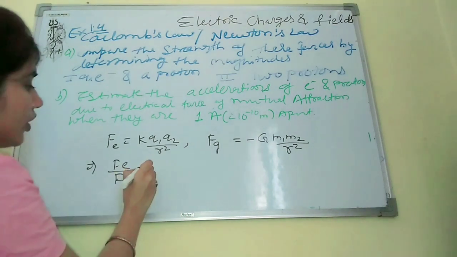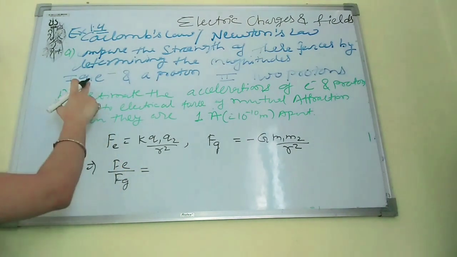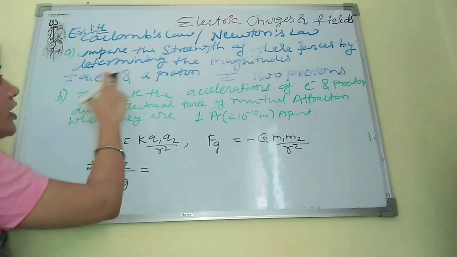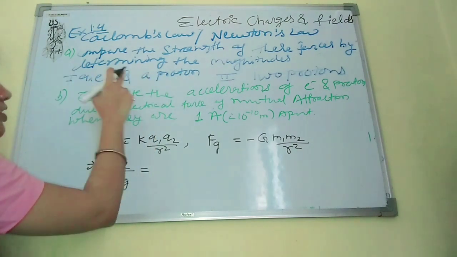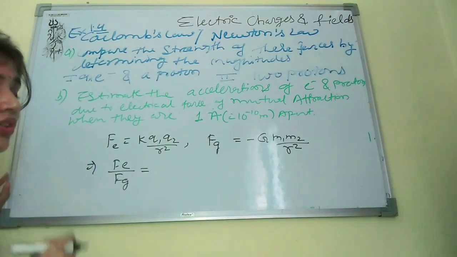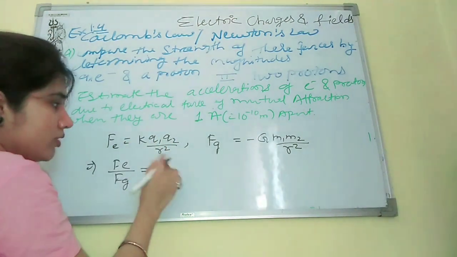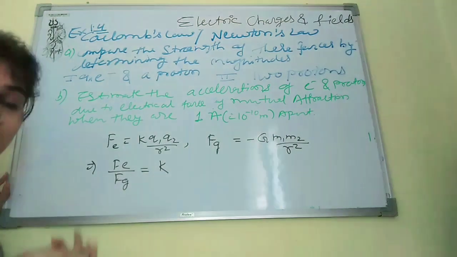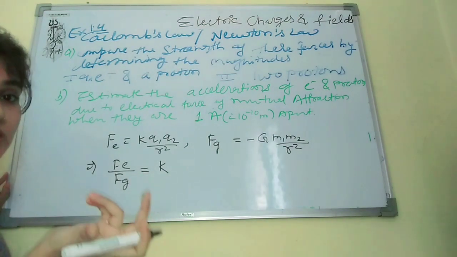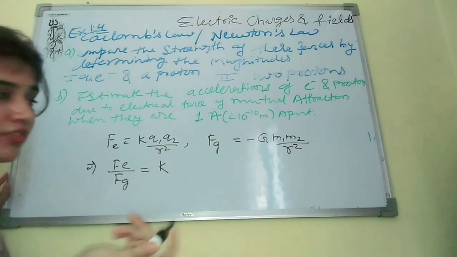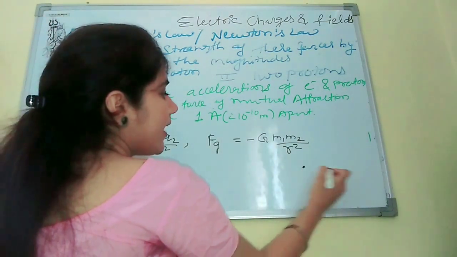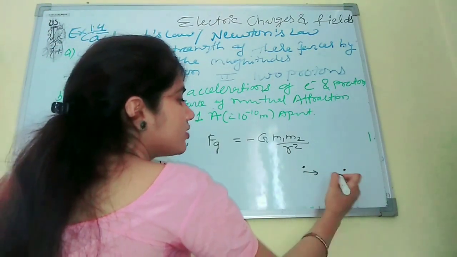We take one electron and one proton. Q1 is the electron and Q2 is the proton. Their values are the same, just the signs are different because they are unlike charges, so they will attract each other.